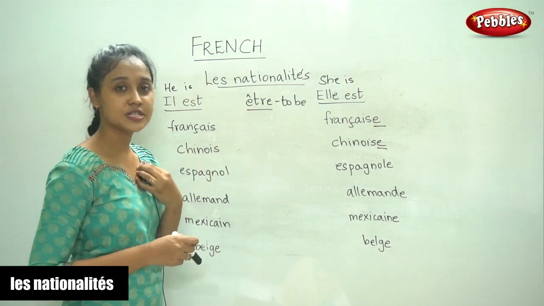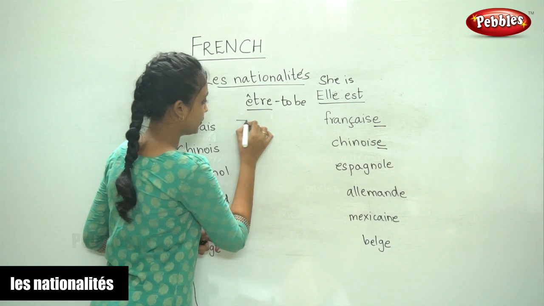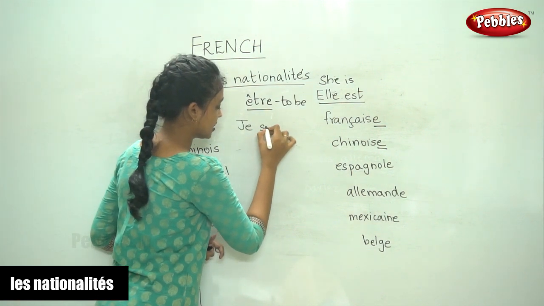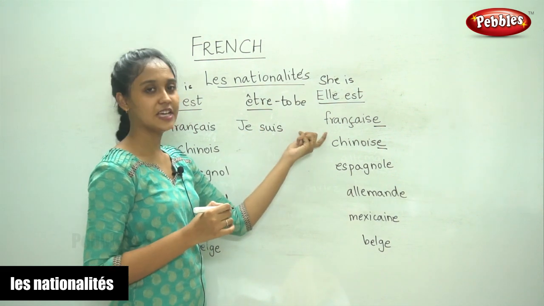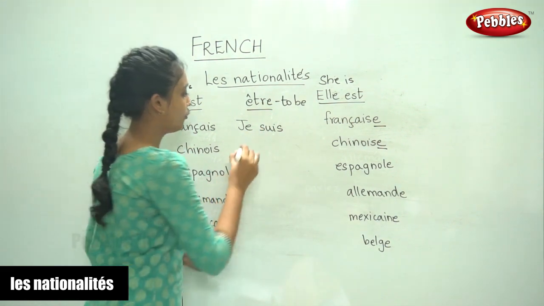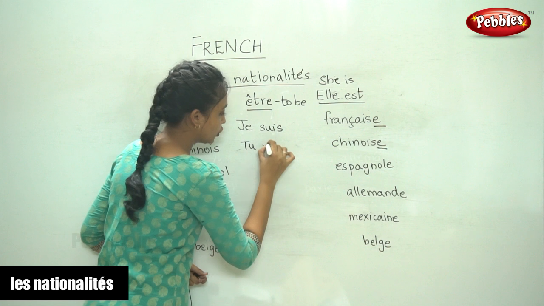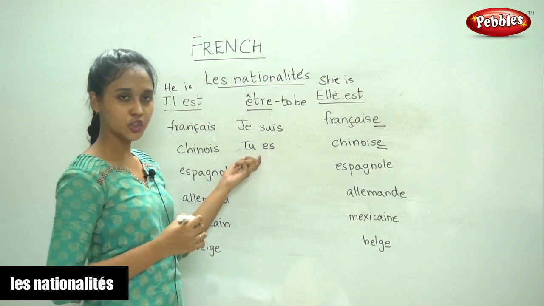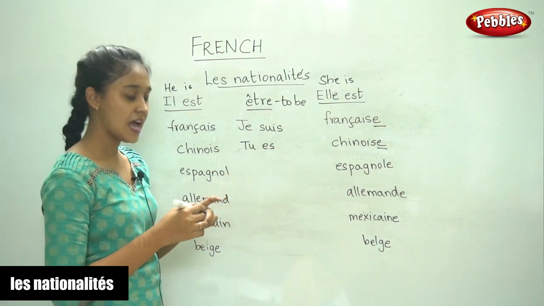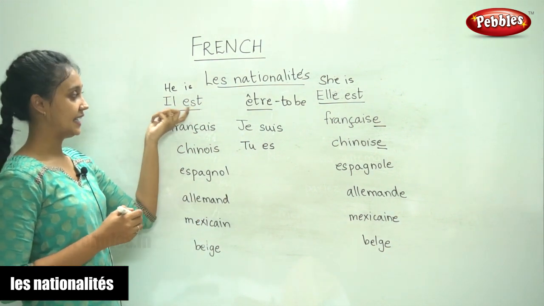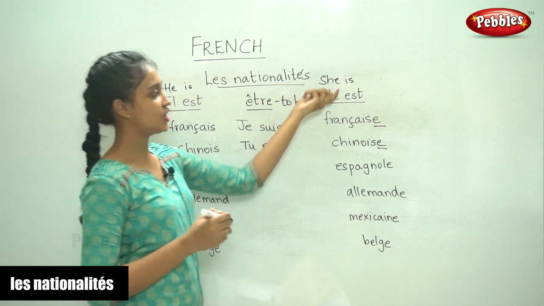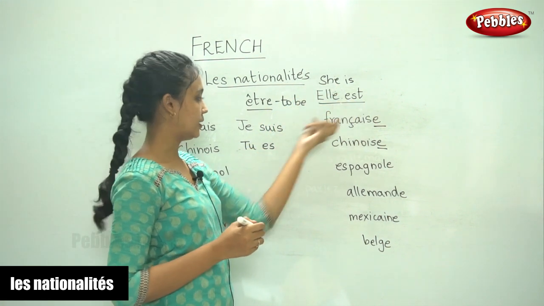So if you want to say your nationality, you begin with je suis. Je suis, and you say your nationality. For tu, it is tu es. You are. And as we already know, he is, il est, and she is, elle est.